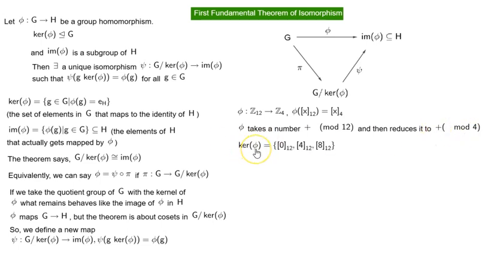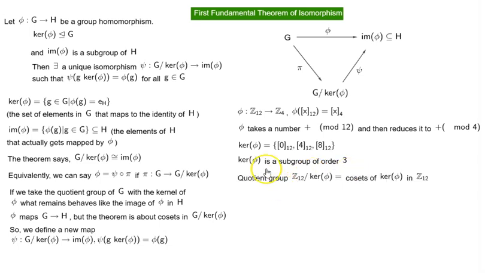Now here what will be the kernel of phi? It is the set of elements that maps to the identity of H. Now identity of H is what? It is 0 in the addition modulo 4. So what are those elements of Z sub 12 which map to 0? And that is the congruence class 0 under addition modulo 12, congruence class 4, and congruence class 8. So kernel of phi is a subgroup of order 3.